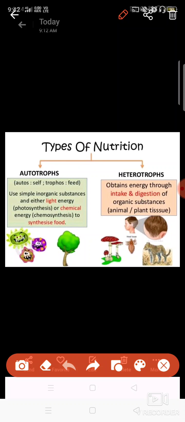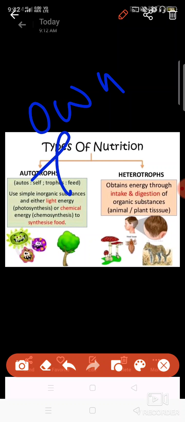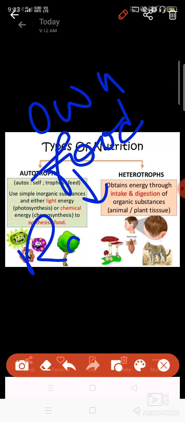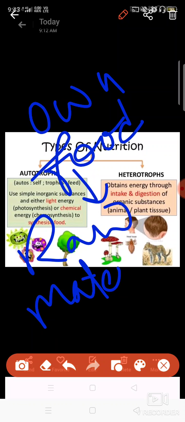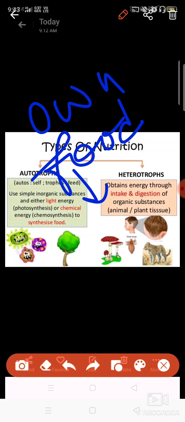Autotrophic nutrition is the nutrition in which the organism can prepare its own food with the help of raw materials present in the environment. Like air has carbon dioxide, and water is present in the soil.